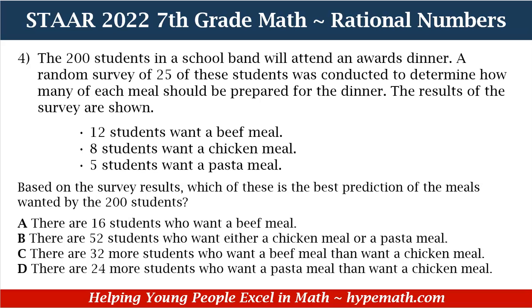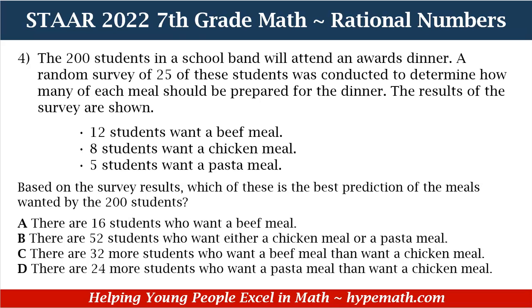A, there are 16 students who want a beef meal. B, there are 52 students who want either a chicken meal or a pasta meal. C, there are 32 more students who want a beef meal than want a chicken meal. Or D, there are 24 more students who want a pasta meal than want a chicken meal.